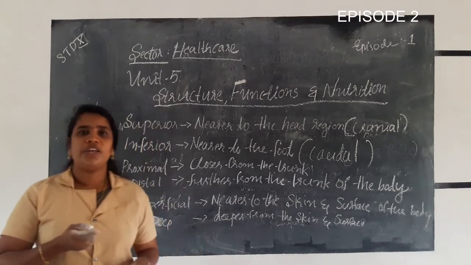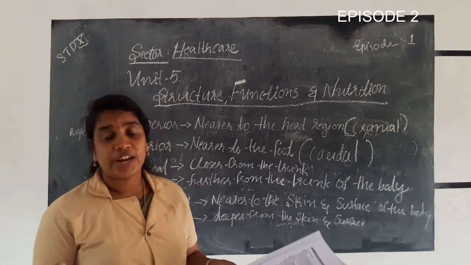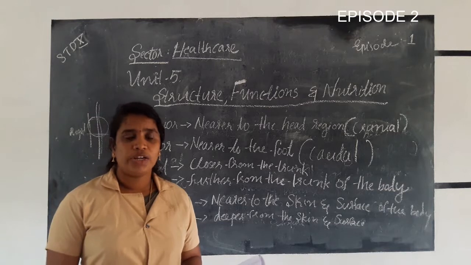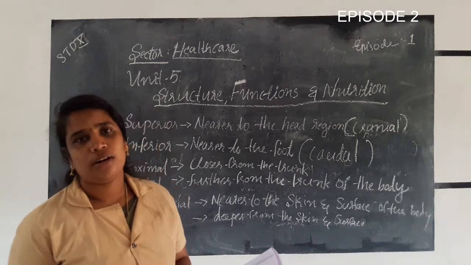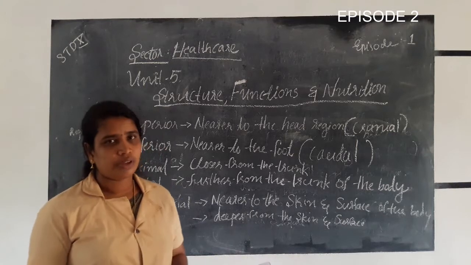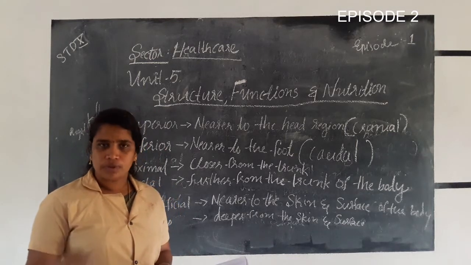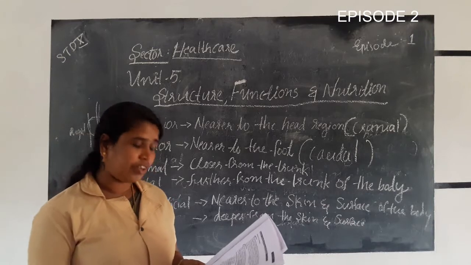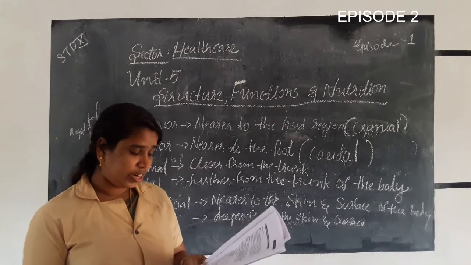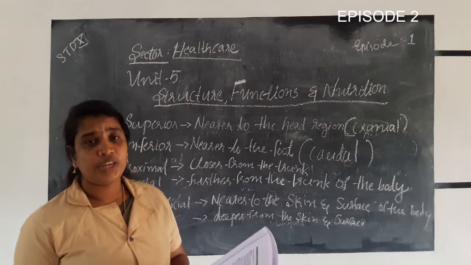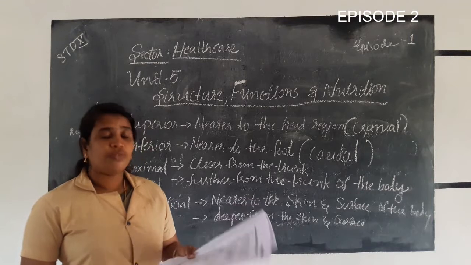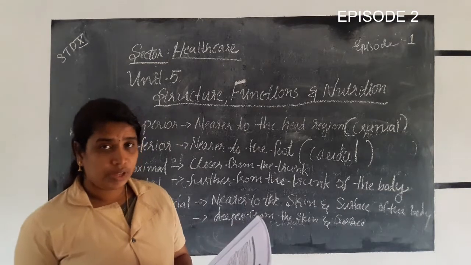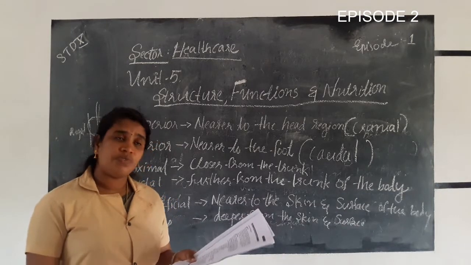The superior region is also called the cranial region, related to the head, especially the brain. And the inferior region?